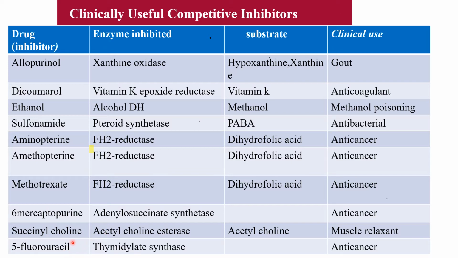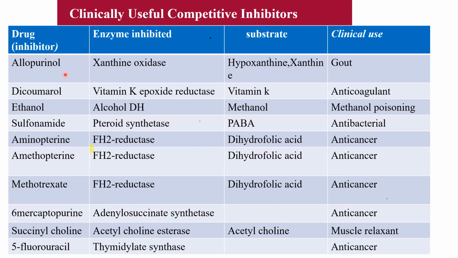Then another example drug is succinylcholine. The enzyme is acetylcholine esterase, and this enzyme acts on acetylcholine. Acetylcholine and succinylcholine are structurally similar to each other. So acetylcholine is not metabolized if succinylcholine is present. Otherwise, acetylcholine is metabolized by acetylcholine esterase. But if succinylcholine is present, it is not metabolized, and therefore this succinylcholine acts as a muscle relaxant.